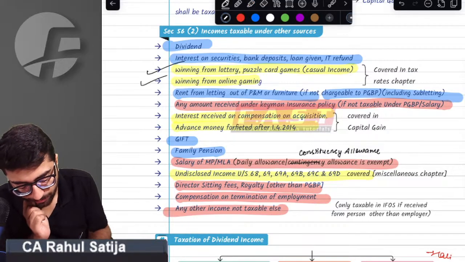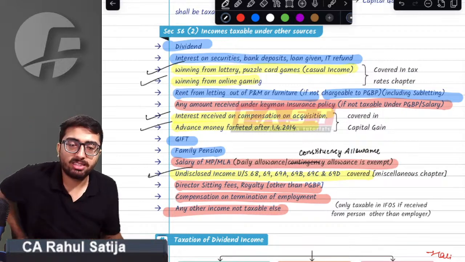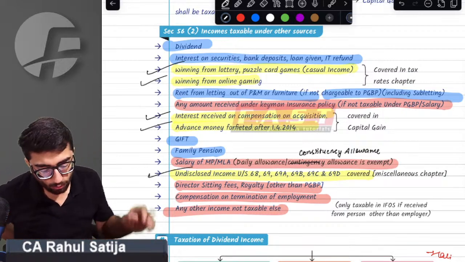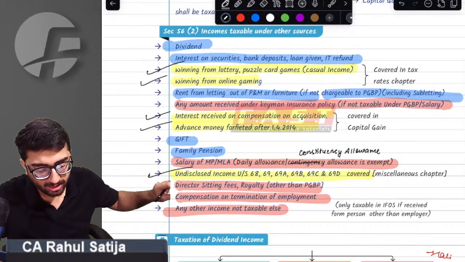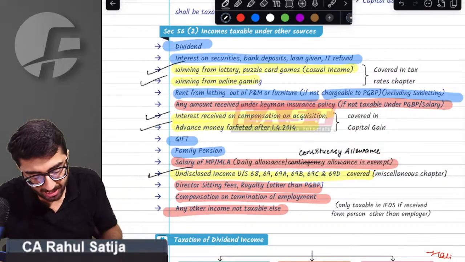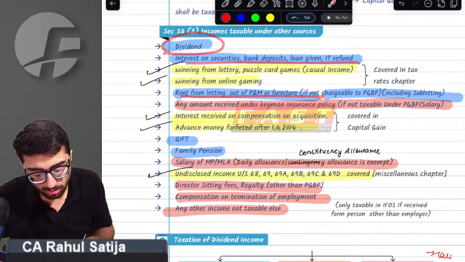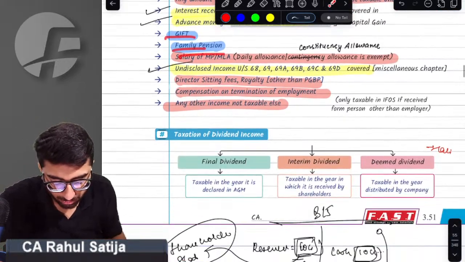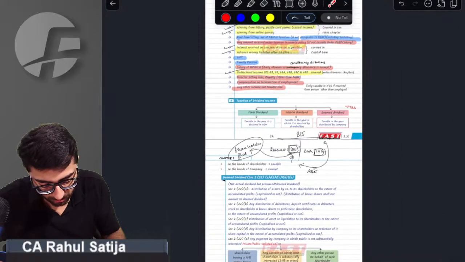Online gaming, lottery, interest, advance money, undisclosed. All these five things we will study in different chapters. Whatever has been highlighted in red, we do not have any depth in these topics. And whatever is highlighted in blue, we have to study in depth. Right away starting from dividend taxation.